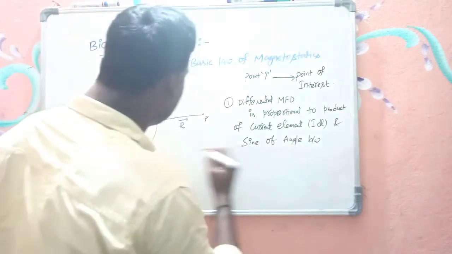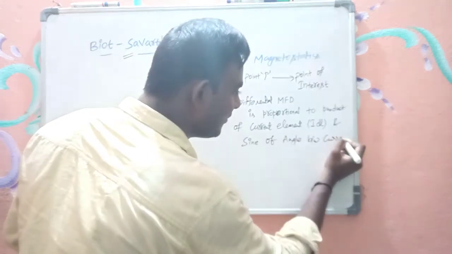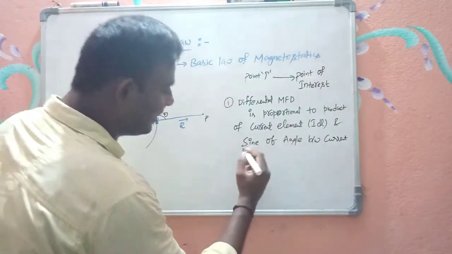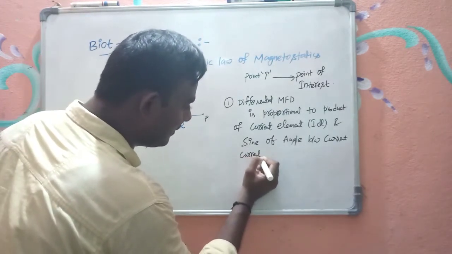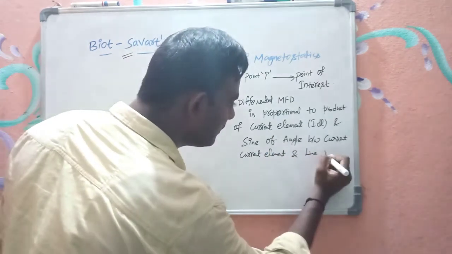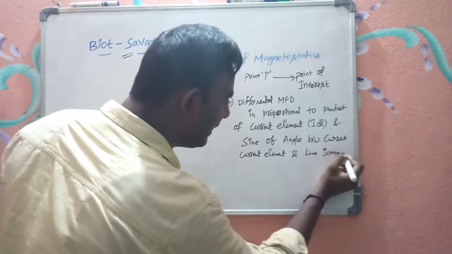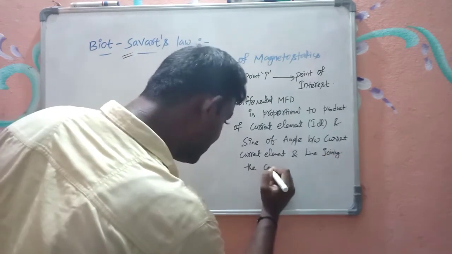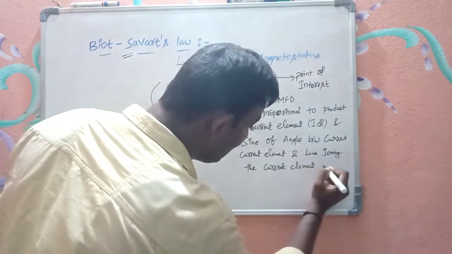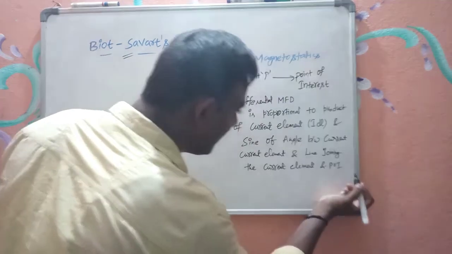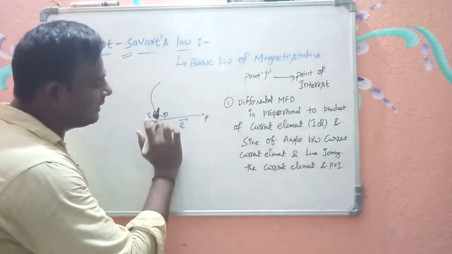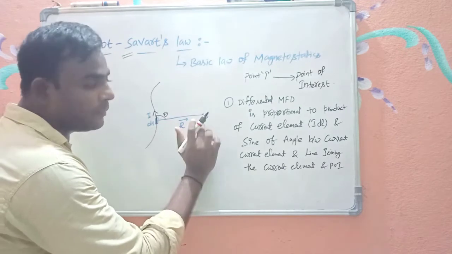Let me write first in the theoretical form, then we will write the mathematical statement. It is proportional to the sine of the angle between the current element and the line joining the current element and the point of interest.